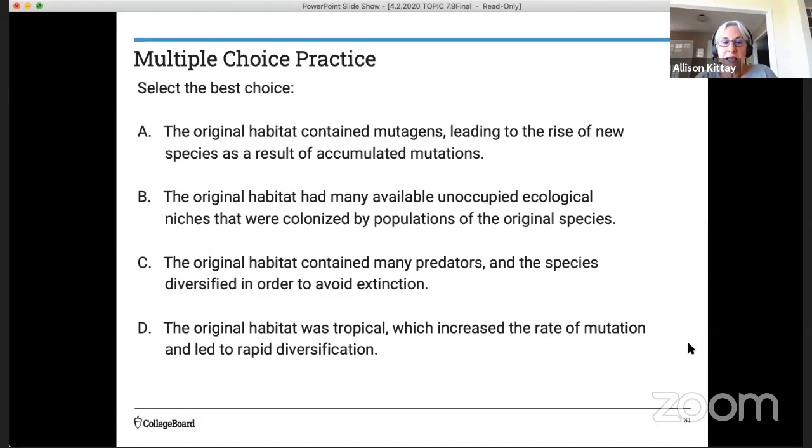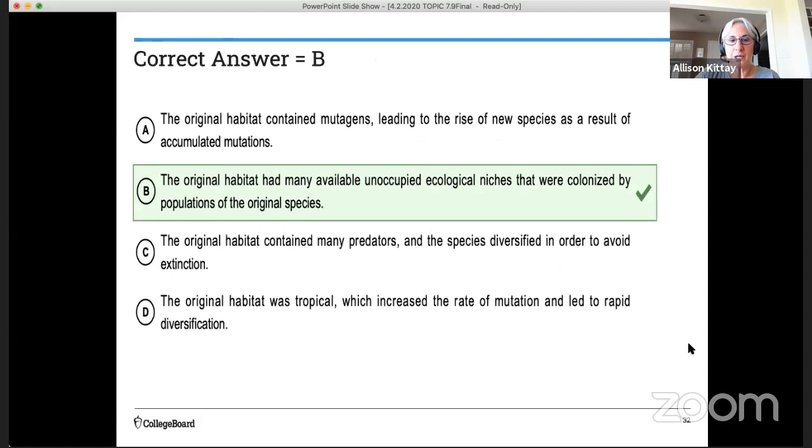So in this case, I want you to think about some of the things that we have studied in previous lessons. I want you to think about Lamarckian language. I want you to think about habitat and mutations. So the correct answer in this case is B. The original habitat had many available unoccupied ecological niches that were colonized by populations of the original species.